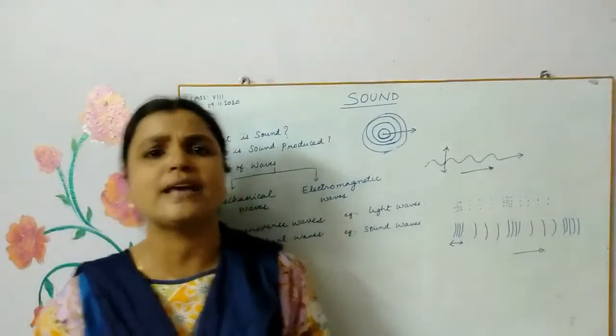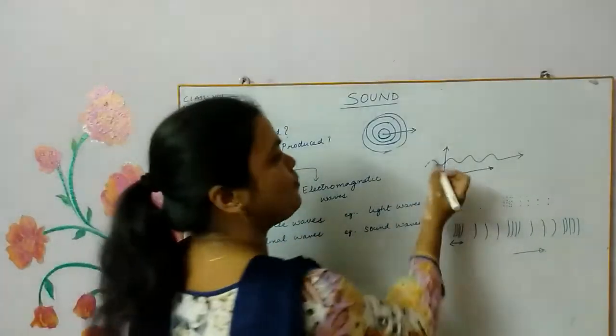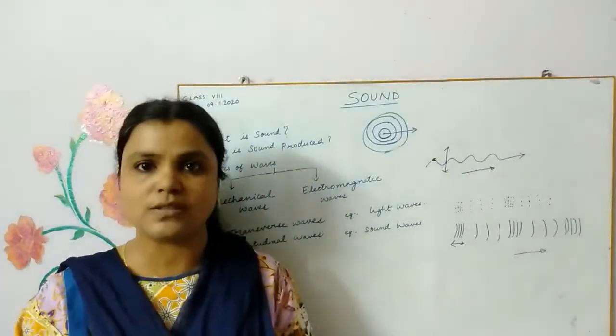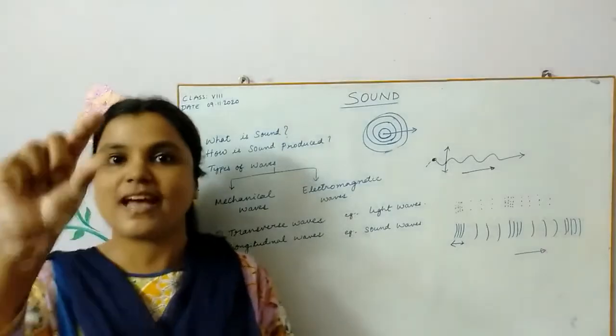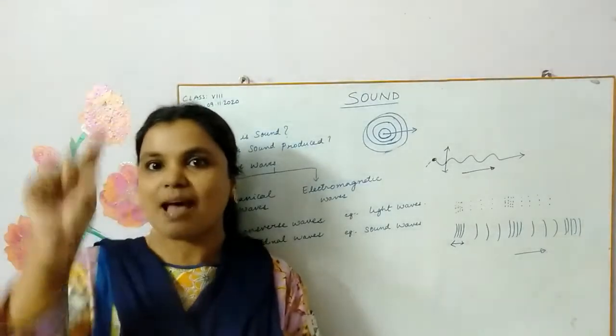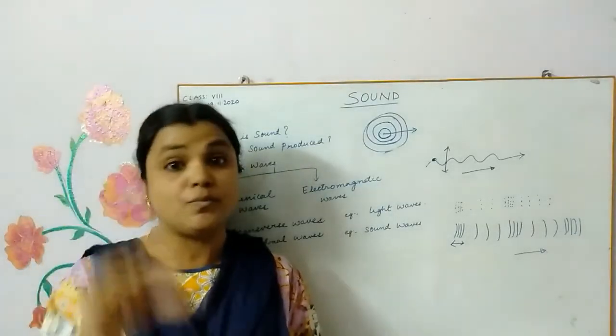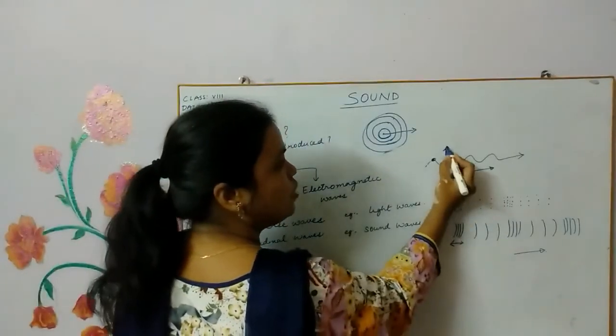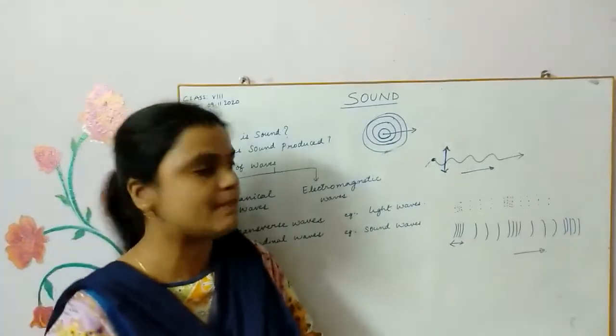I just showed you in my last video that you consider any one point, you drop a thermocol ball or a plastic ball that floats in water. What happens? Once it is disturbed, it moves up and down. Have you seen that? Vibration happens in this manner.